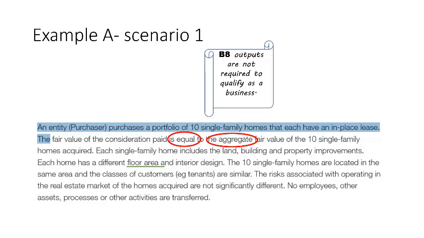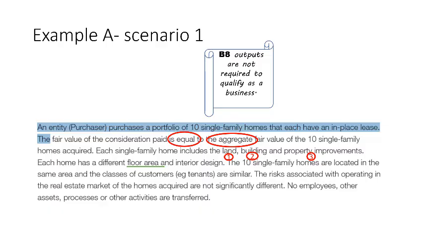The scenario further reads, each family home includes the land, building and property developments. So going back to what we discussed in the previous slide, subparagraph D would apply to the building and the property improvements as they are both situated on the land.